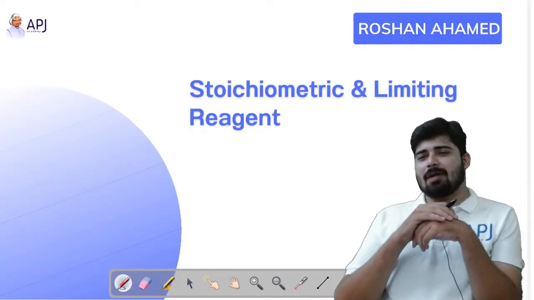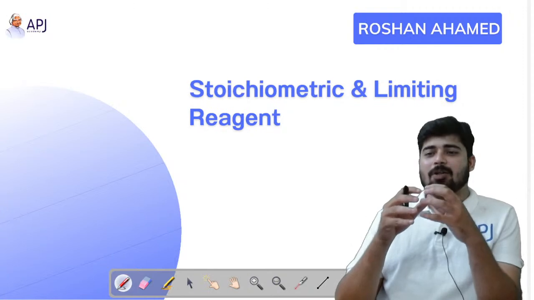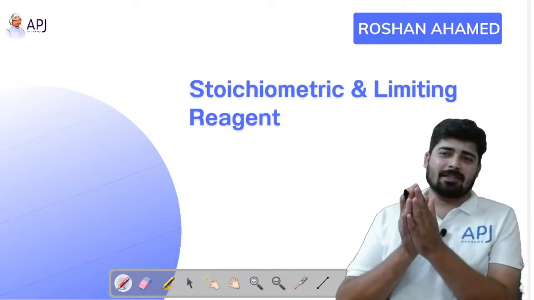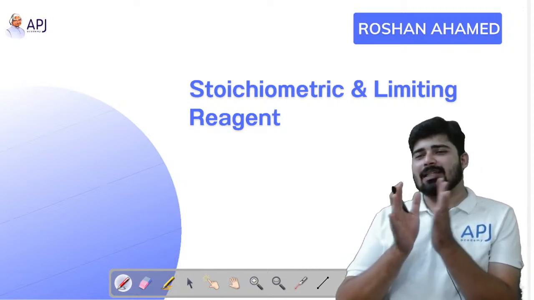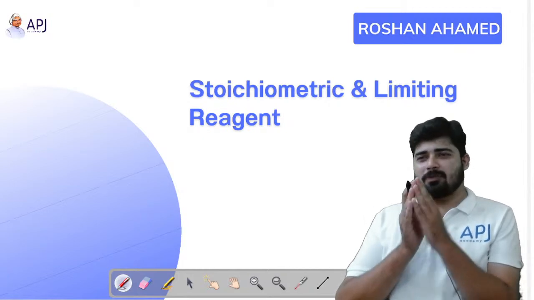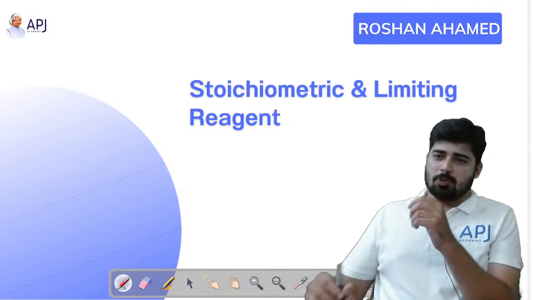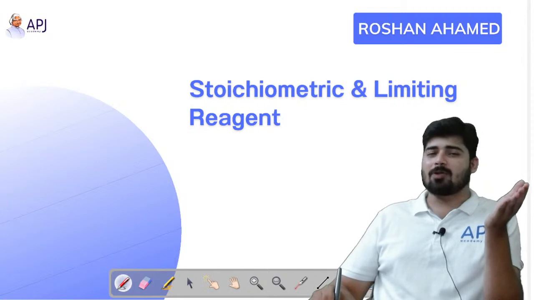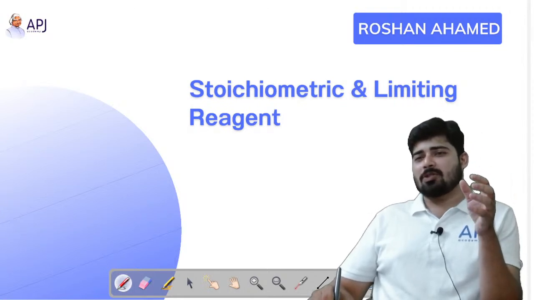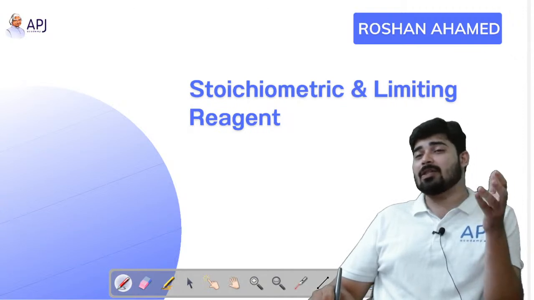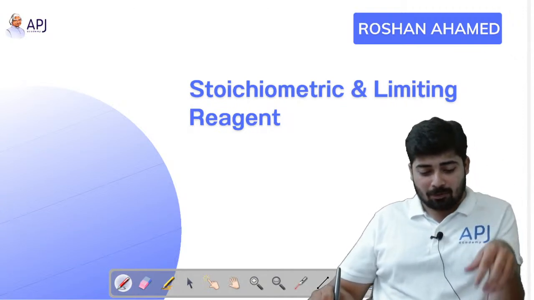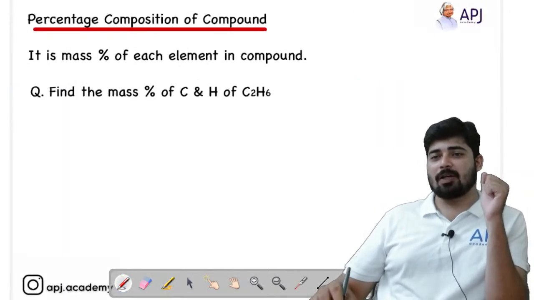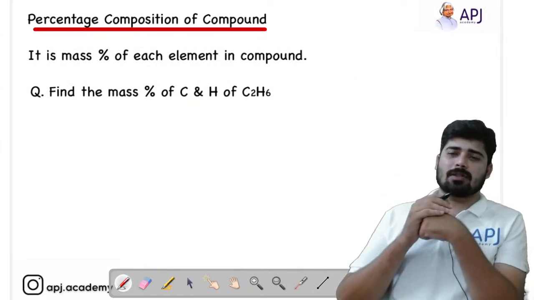Coming on to today's topic, we are going to discuss stoichiometry as well as the limiting reagent. Dear students, stoichiometry and limiting reagent is one of the most important topics from the mole concept. It is important not only in competitive exams but also in our board exams. In previous year question papers, questions from this topic have been repeated, so you have to be very much aware of this topic.